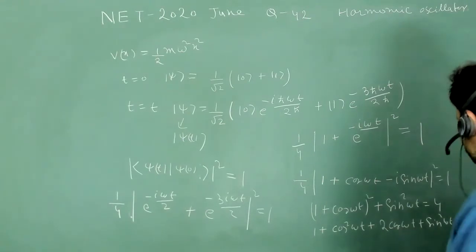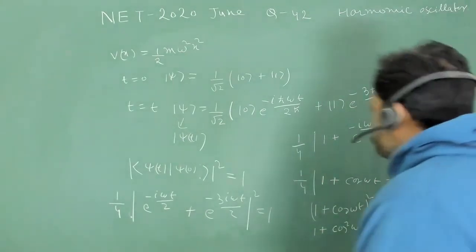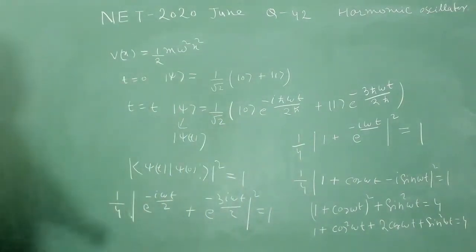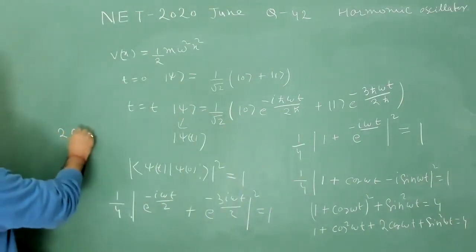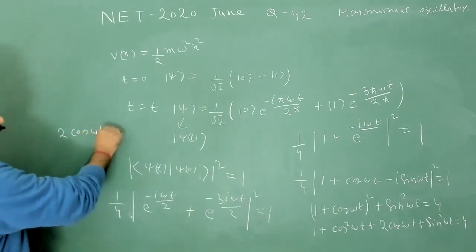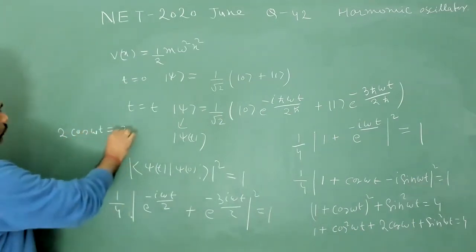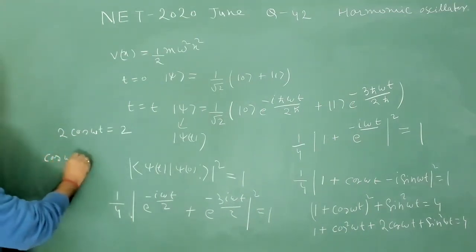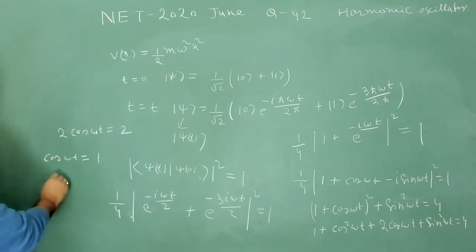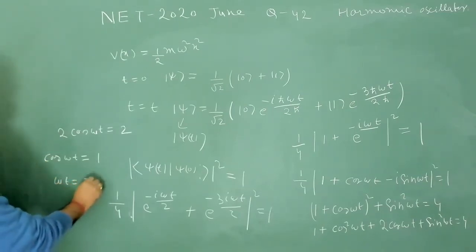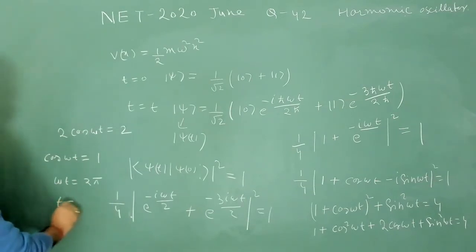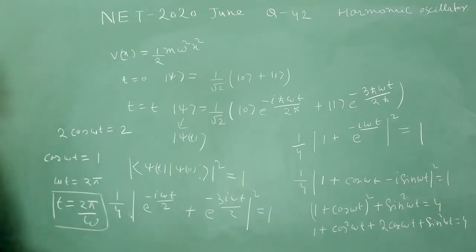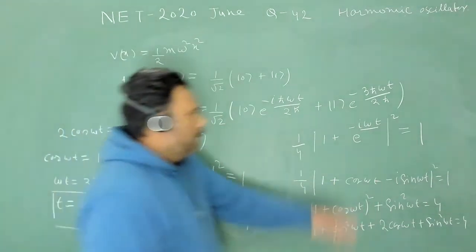So this value is 2, and we have 2 cos omega t. So 2 cos omega t is equal to 2 from here, and we get cos omega t equal to 1. So omega t is equal to 2 pi, and we get t equal to 2 pi upon omega. So this is the answer, and you can solve it in a very nice way.